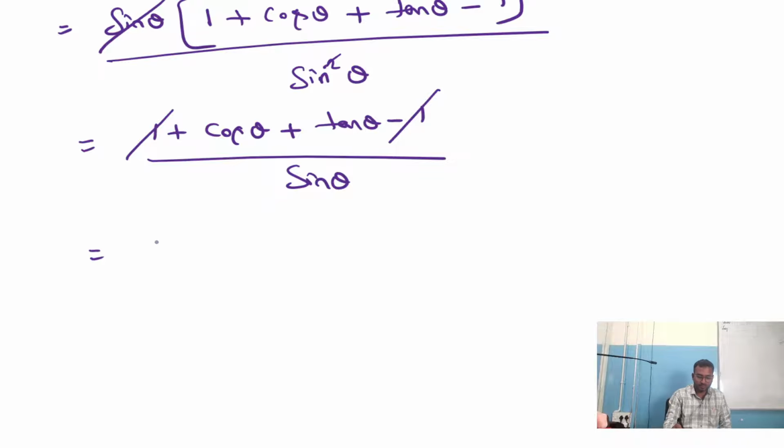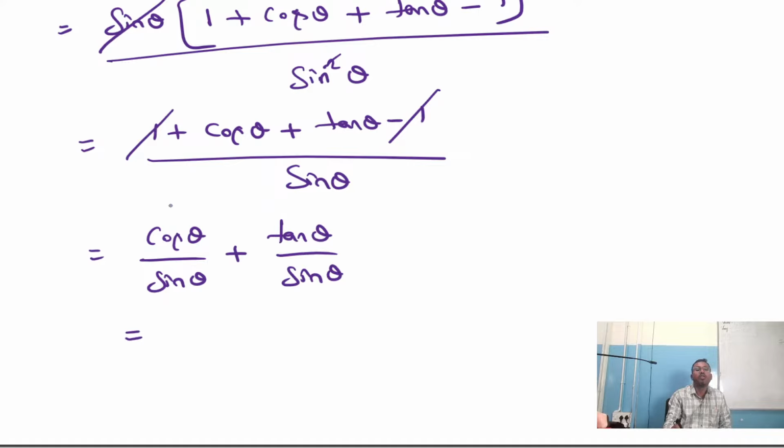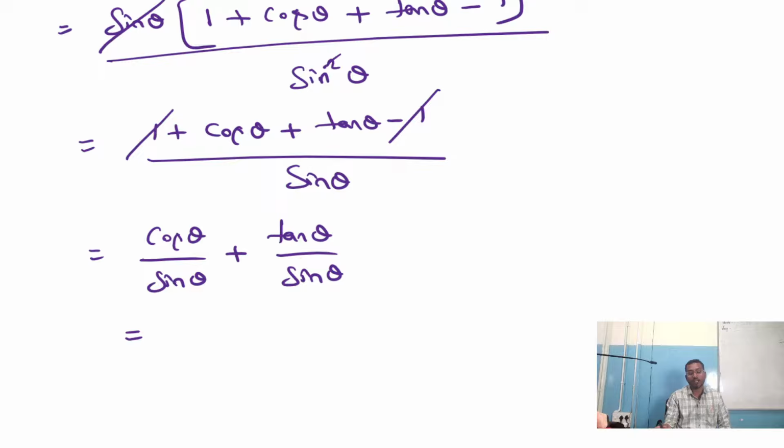Correct? Now shall we split these terms like this? Cos theta also divides sin theta plus tan theta also divides sin theta. Clear? Now what is cos theta by sin theta? Sin theta by cos theta is tan theta. Cos theta by sin theta is cot theta. Plus. Okay. Now what is left out with us, guys? Tan theta by sin theta. Okay. We do one thing.